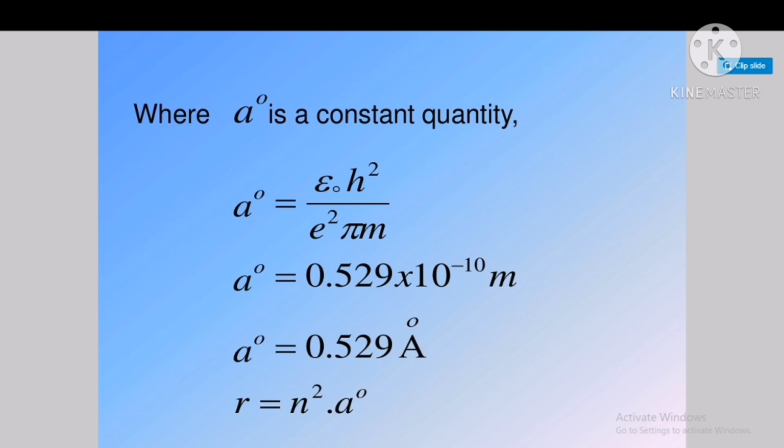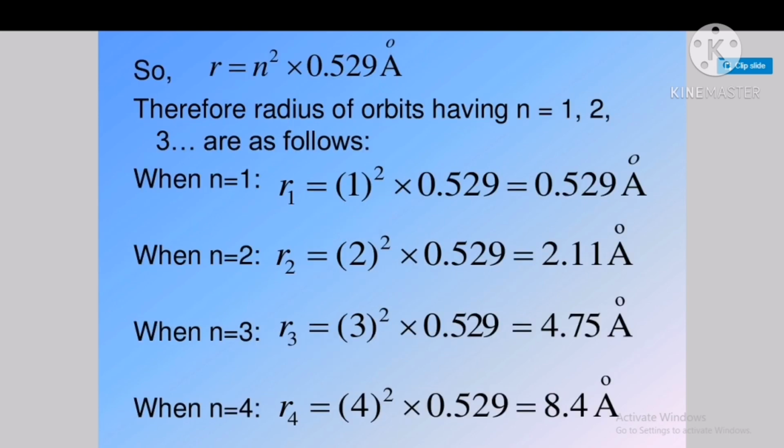So a0 is a constant quantity, so a0 equals epsilon naught h square by e square pi m. If you put in all the values of these constants, we know the values of epsilon naught, h, e, pi and m, we get the answer 0.529 into 10 to the minus 10 meter, or 0.5 angstrom unit. So therefore, the radius of the orbit having n equals 1 to 3 is as follows.